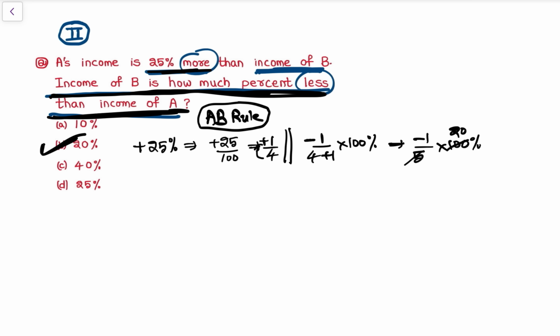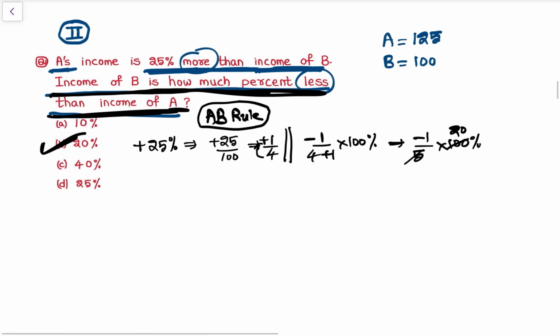अगर ये भी रूल नहीं है, नॉर्मल मेथड से करना है वो भी कर सकते हैं. See, A's income is 25% more than income of B. So let's take income of B as 100, because A का income referred with respect to B. So A's income is 25% more than income of B. So A का कितना हो गया, 25% more. 25% of 100 is 25, so 125 हो गया A का income. Now income of B is how much percentage less than income of A? So B का कितना less है?